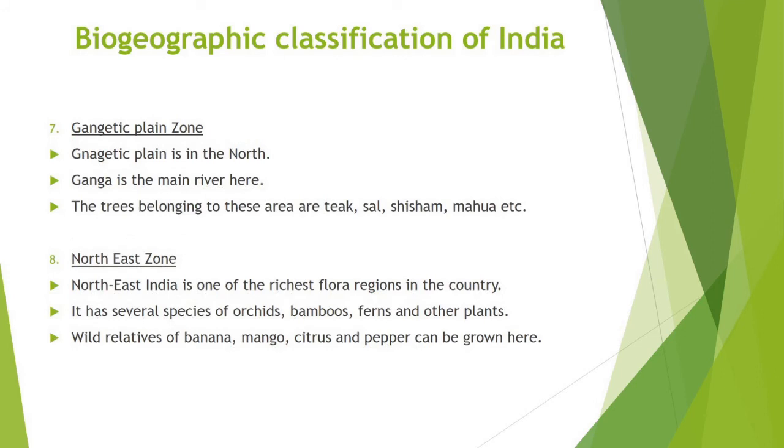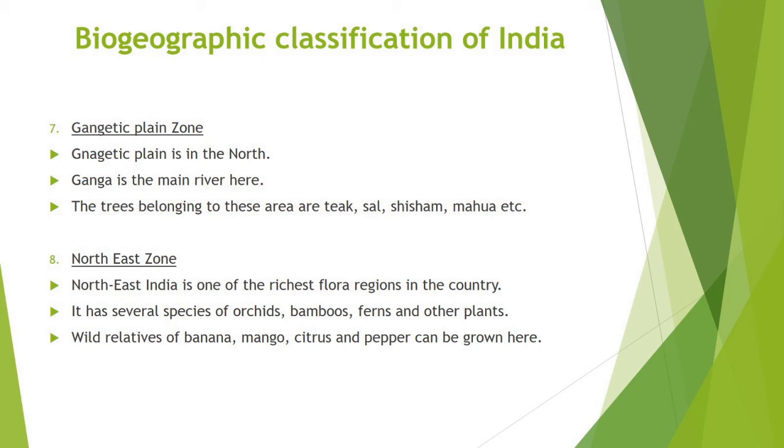Let's see Gangetic Plain Zone. In the north is the Gangetic Plain extending up to the Himalayan foothills. This is the largest unit of the Great Plain of India. Ganga is the main river after whose name this plain is named. The trees belonging to these plains are teak, sal, shisham, mahua, khair, etc.